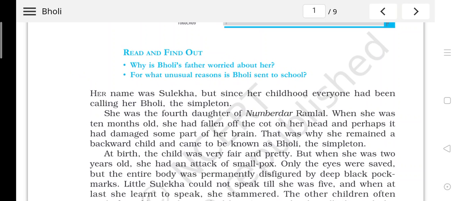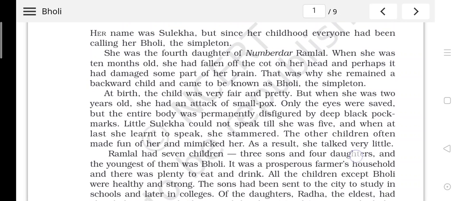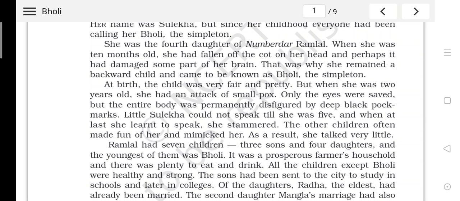Her name was Sulekha. That means the real name of Bholi was Sulekha, and Bholi was given to her just as a pet name. But since her childhood, everyone had been calling her Bholi the simpleton. She was the fourth daughter of Nambardar Ramlal. The word Nambardar or Lambardar is used for the people who are landlords in the villages. So her father was a well-off zamindar in the village.